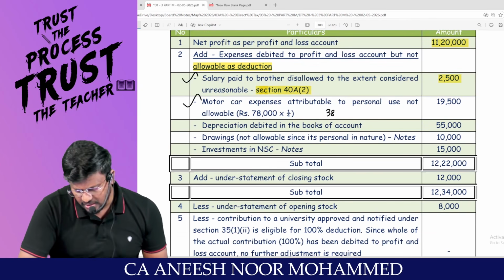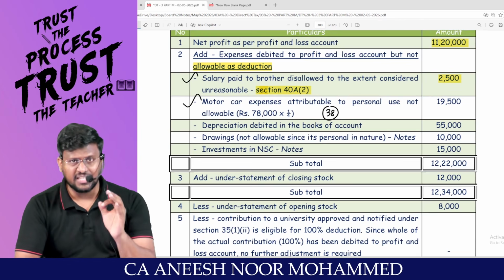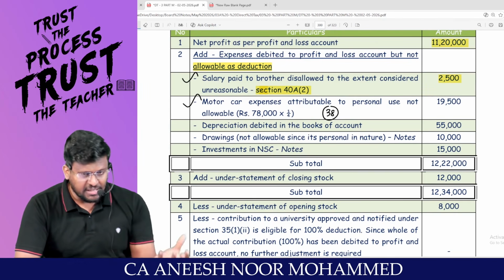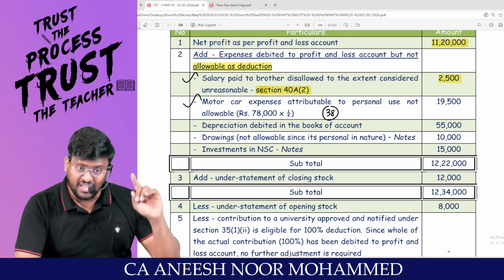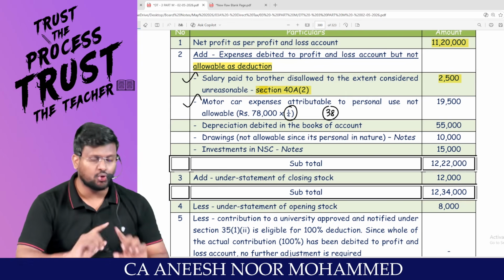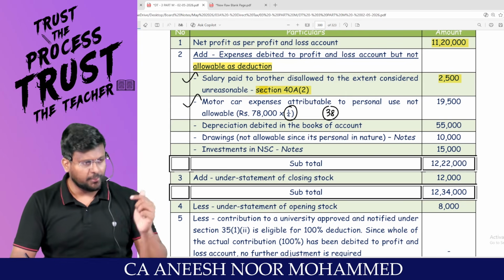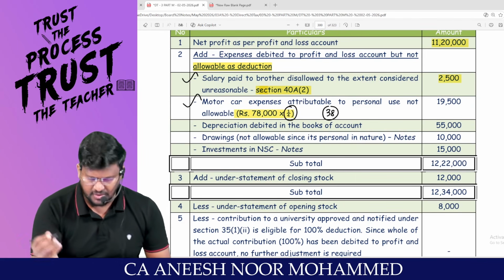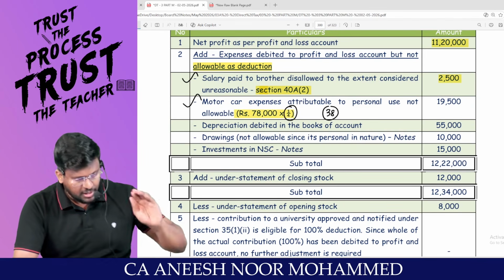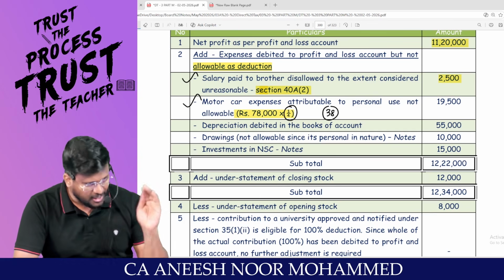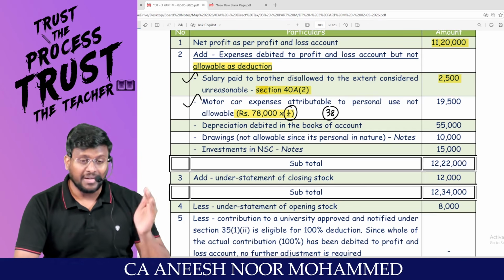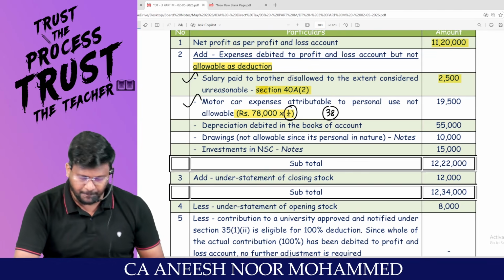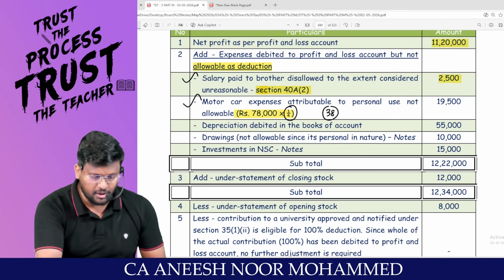As per section 38, sir, if any asset has been used for both business and personal purposes, the expenses proportionate to the personal part, which is 1/4, should not be debited to P&L account. Since we have debited to P&L account, it should be added back. So out of 78,000, 3/4 is business expenditure. It has to be debited to P&L, no problem. But of the entire 78,000, 1/4 is personal in nature, should be added back. So 19,500 should be added back.